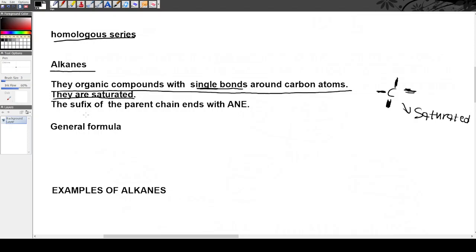The suffix of alkanes: all alkanes are saturated. All alkanes have single bonds.